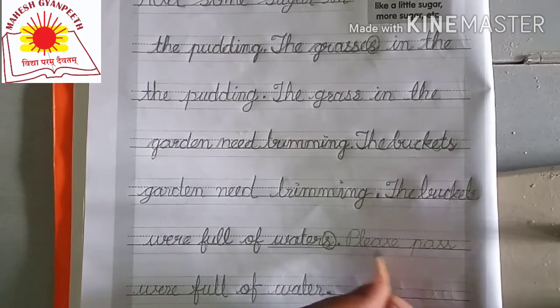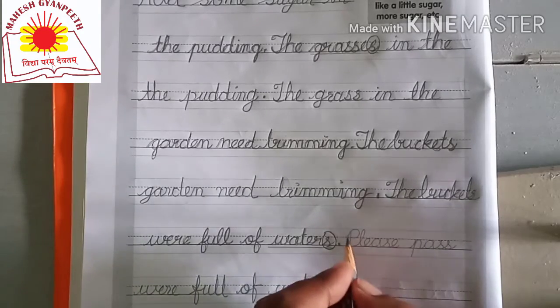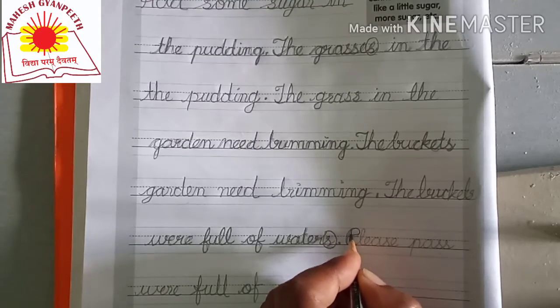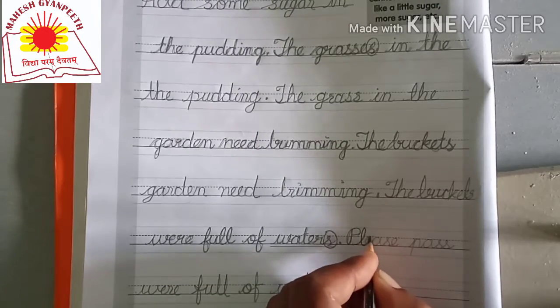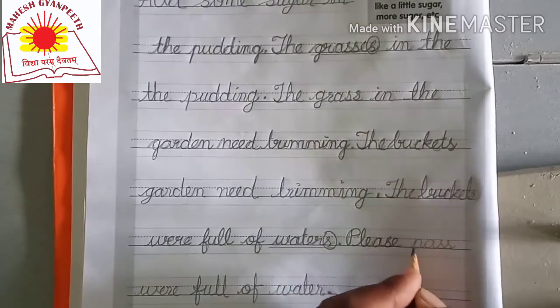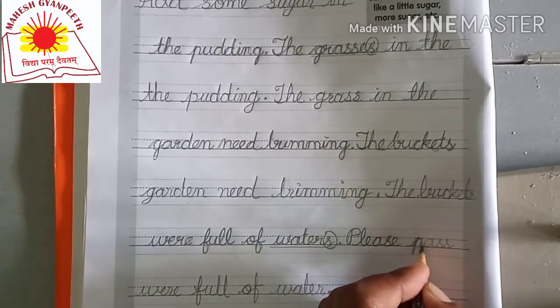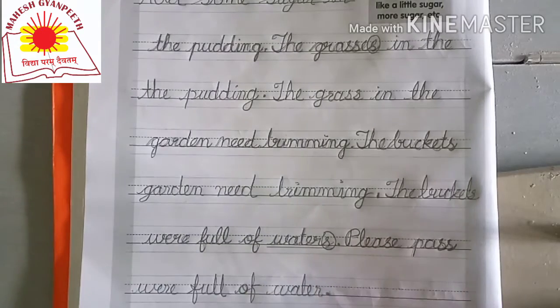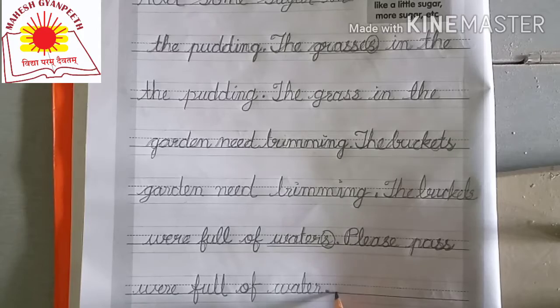Then here, please pass. It's another sentence. You just have to trace on it. Please pass. Again you have to write here.